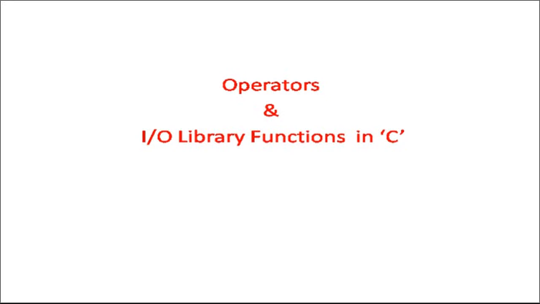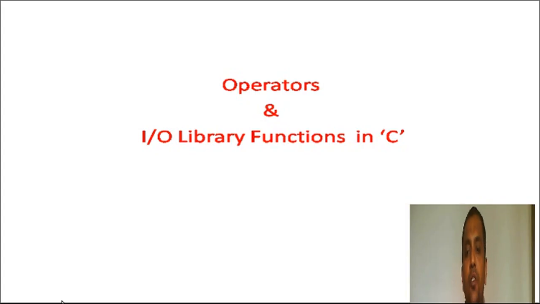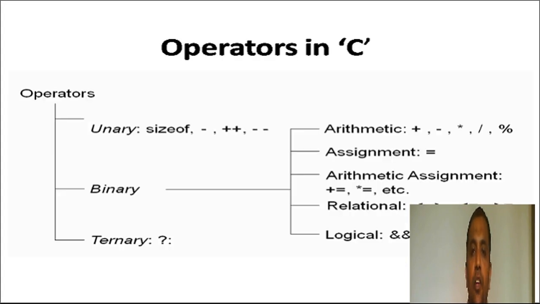Hi, in this session we will discuss operators in C. You might have heard different terms like operators, operands, and expressions in C programming. In C programming, the operators are categorized into different categories: unary operator, binary operator, and ternary operator.